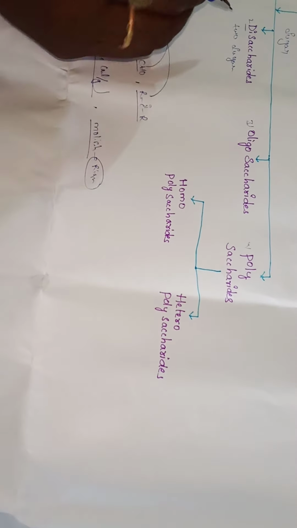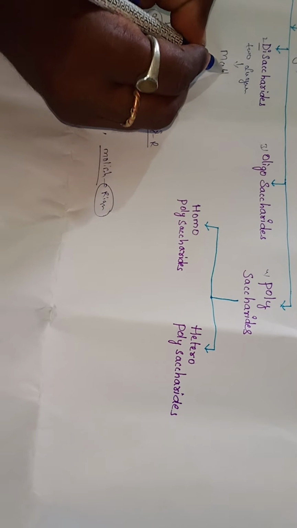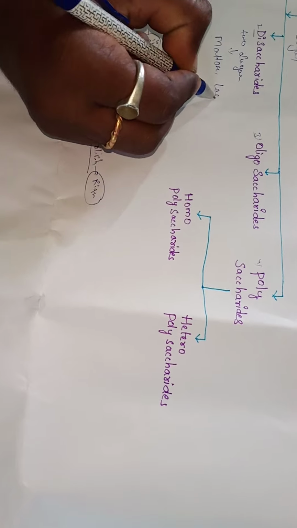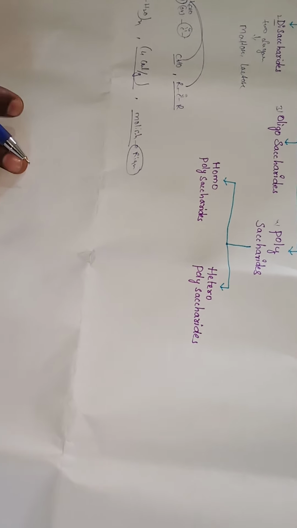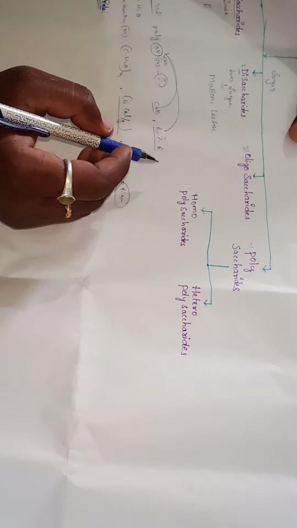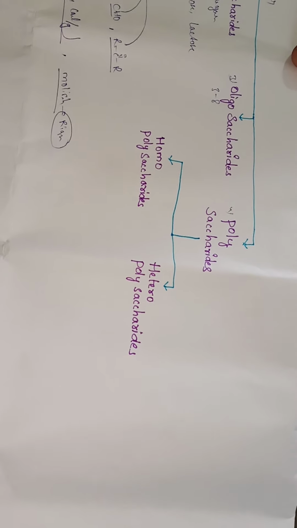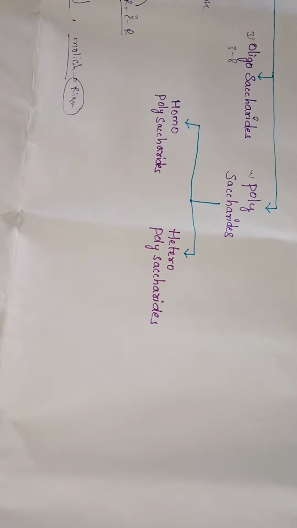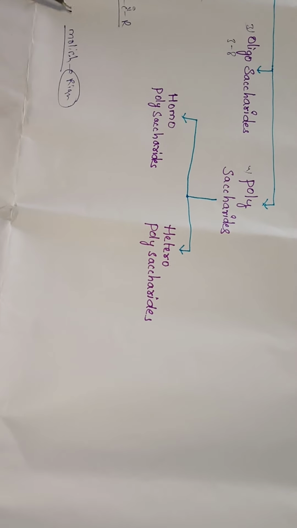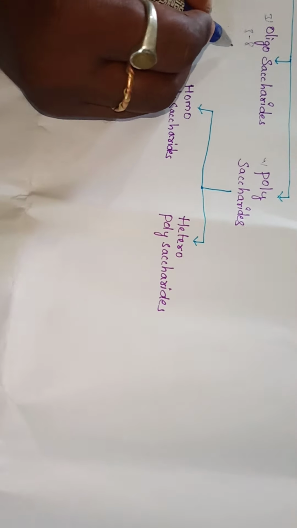the given sample, known as a disaccharide. Examples are maltose and lactose. Maltose and lactose are examples of disaccharides. Next, oligosaccharides: 3 to 8 sugar moieties present in the given sample are known as oligosaccharides. An example is sucrose.